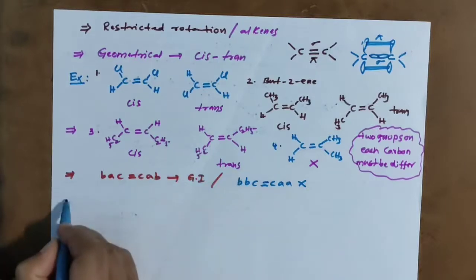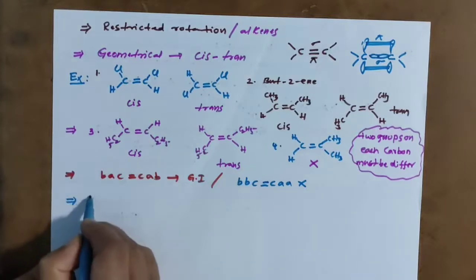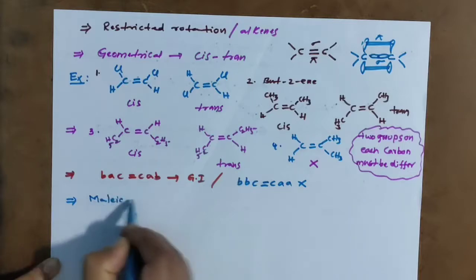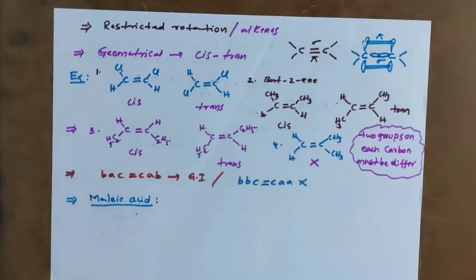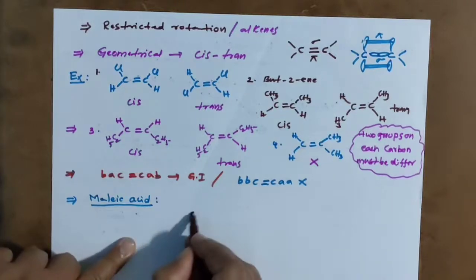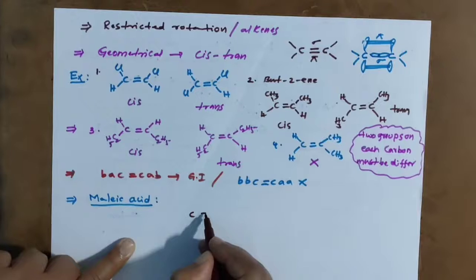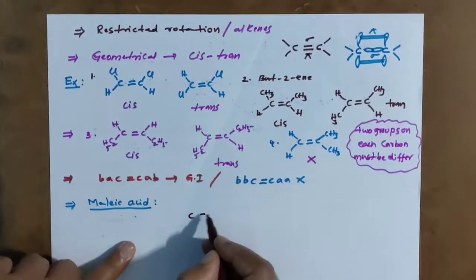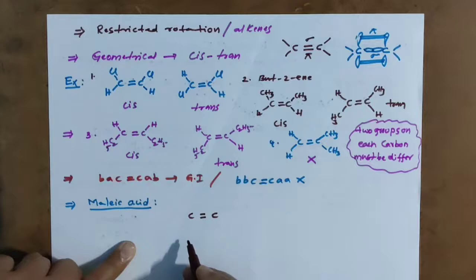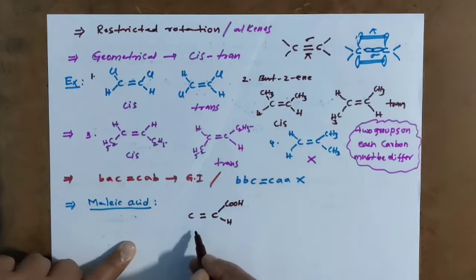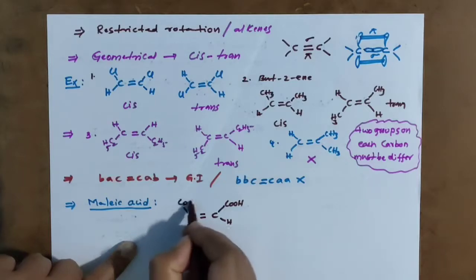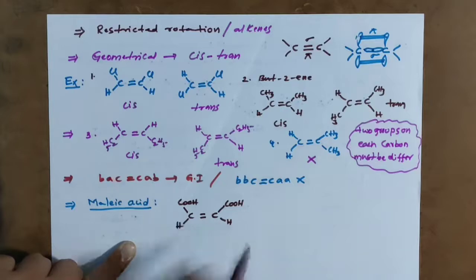Let me go for some other example. I am taking maleic acid here, a dicarboxylic acid. See, I am taking the structure: C double bond C, that is a must. Here COOH group and here hydrogen, and here COOH group and here hydrogen. This is the same group on the same side.